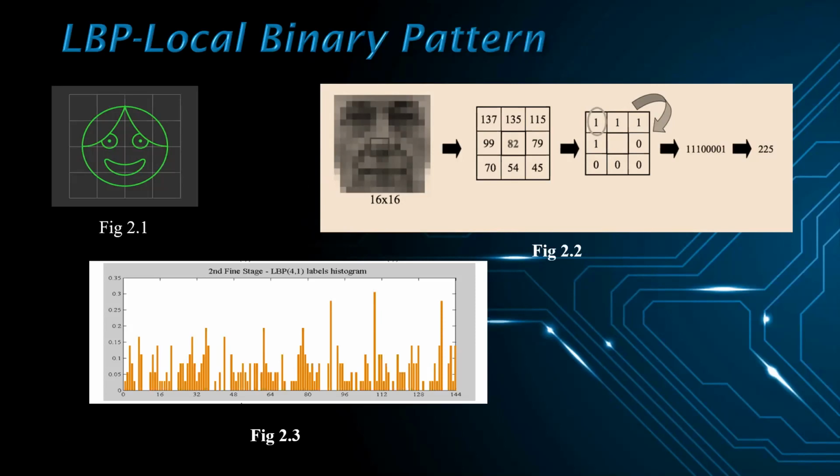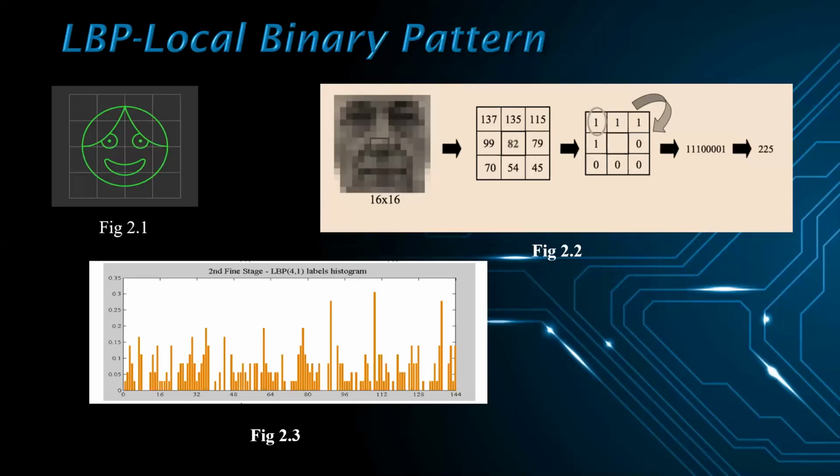After that, it reads the updated pixel values, which are either 0 or 1, in a clockwise order and forms a binary number. Next, it converts the binary number into a decimal number, and the decimal number is the new value of the central pixel. And we do this for every pixel in a block, as shown in figure 2.2.